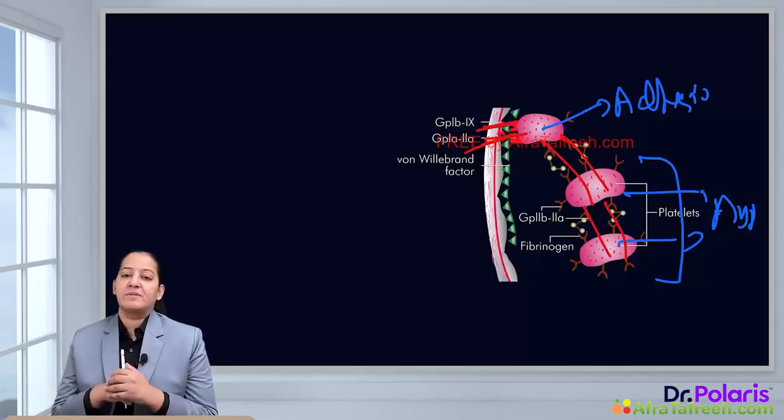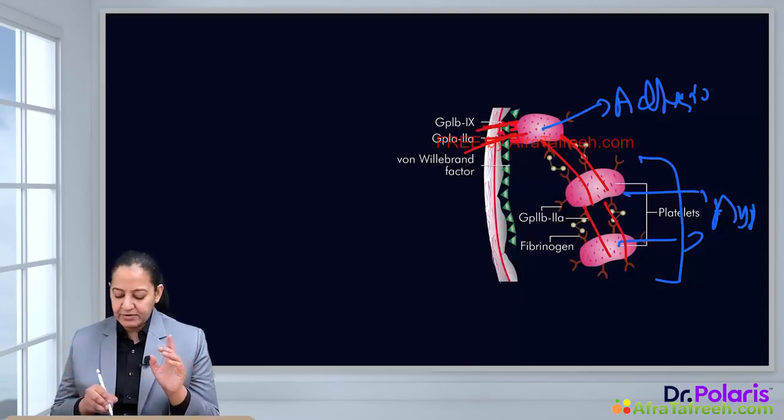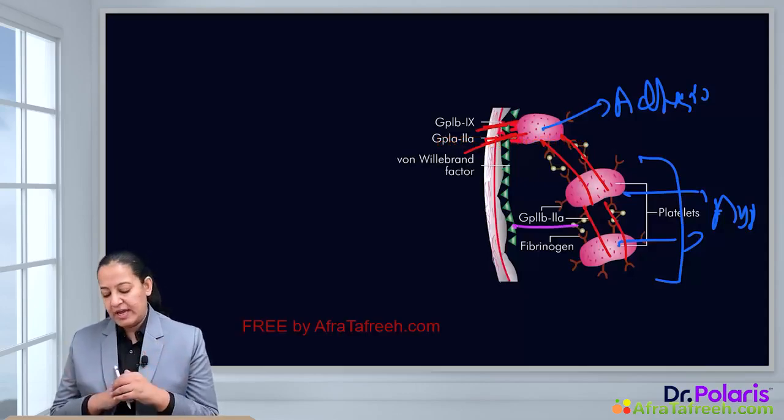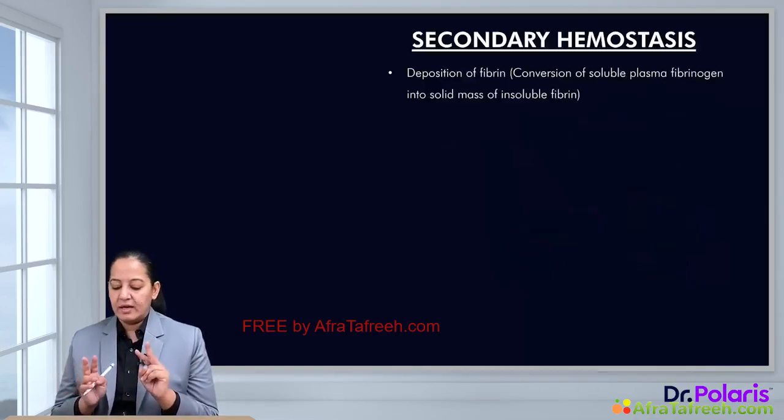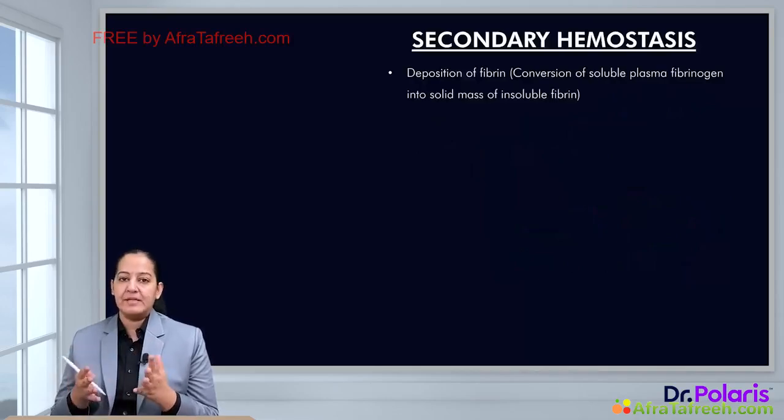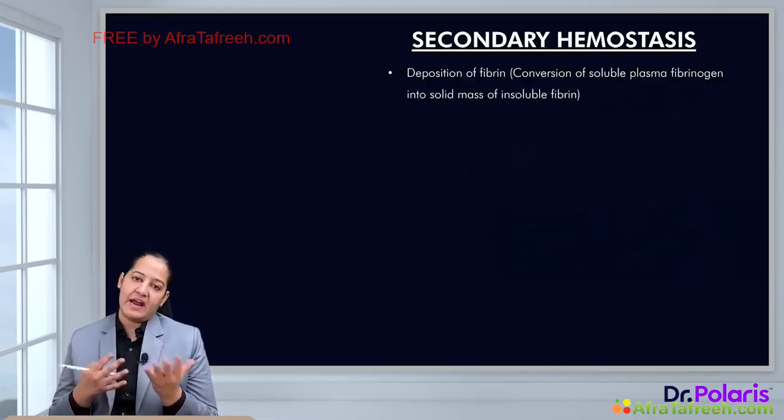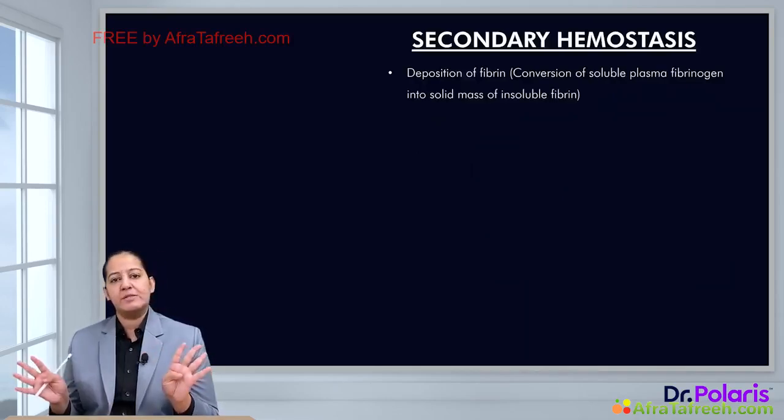For this different receptors are required. The name of the receptors here is GP2B3A. So GP2B3A will be the name of the receptor. So that's it. These are the two types of receptors present which are responsible for platelet adhesion and aggregation. So the primary plug is formed of platelets.